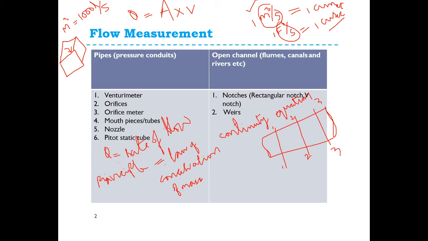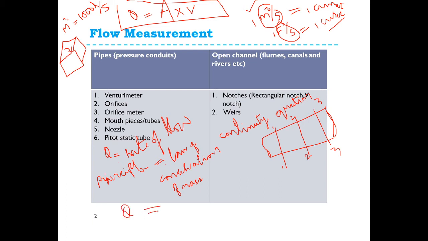Okay. What is meant by rate of flow? That is the amount of water which is passing through the pipe per unit time. You can find out the discharge in terms of area into velocity. You will get the discharge, that is the rate of flow. Okay, this is the same at every point as per the law of conservation of mass. What is that thing? Discharge